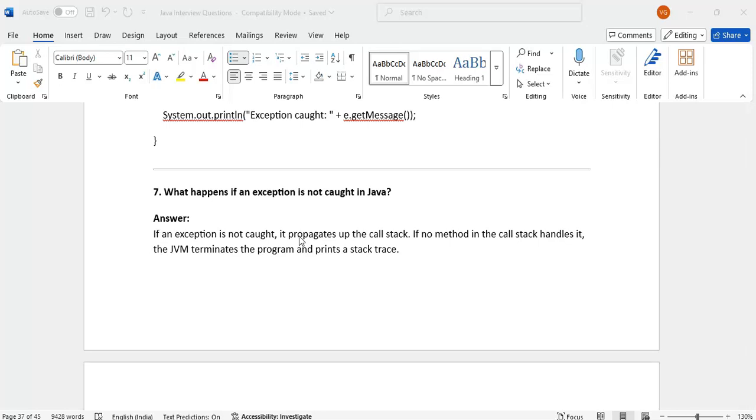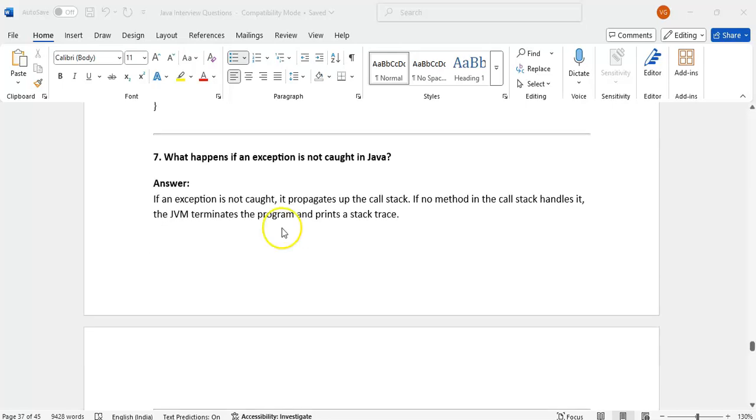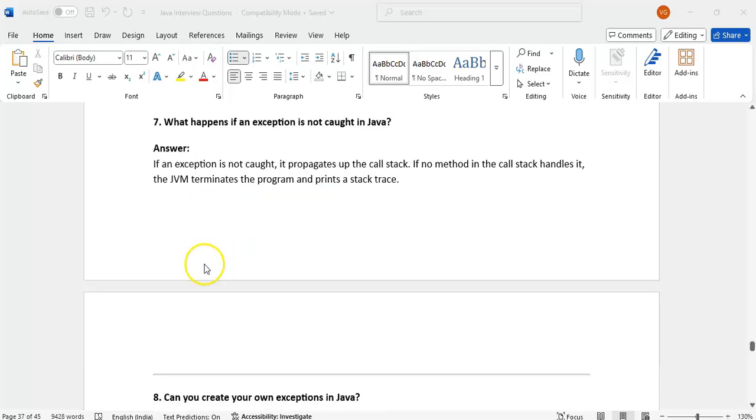What will it do? First it will verify whether there is any try and catch in the C method. If there is nothing there, it will transfer the request to B. Who called C? B. Then it will go to B. Is there any try catch block? If not, then who called B is A. It will go to A. Then it will verify whether there is any try and catch. If it is not there, then it will hand over to the JVM. The JVM terminates the program. It will print the exception details. That is what happens if an exception is not caught in Java.